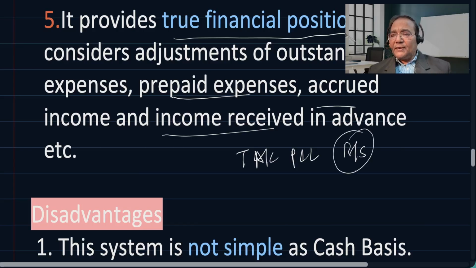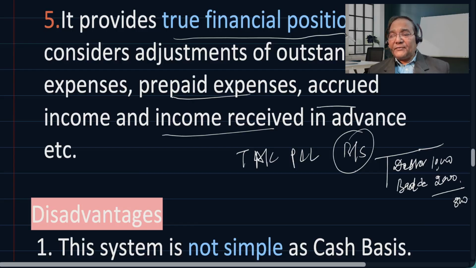Now in the balance sheet, if there is a debtor from whom 10,000 rupees is to be received, and there is a likelihood of bad debt of 2,000 rupees which is not going to be received, we will treat this asset as a debtor of only 8,000 rupees, because we are conservative that a provision is to be made for a bad debt.